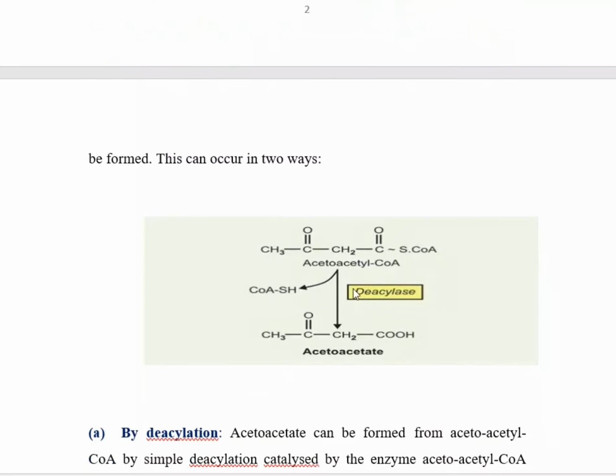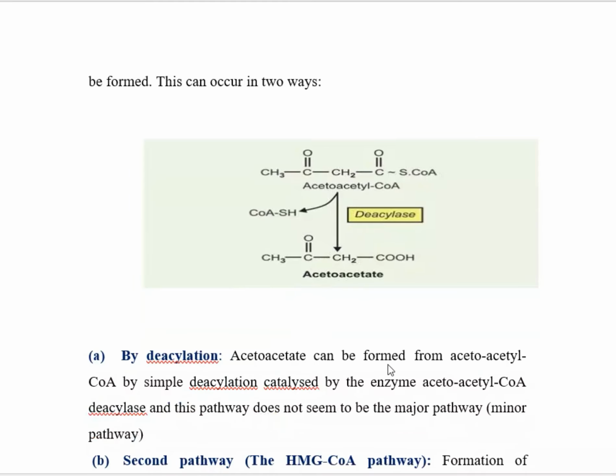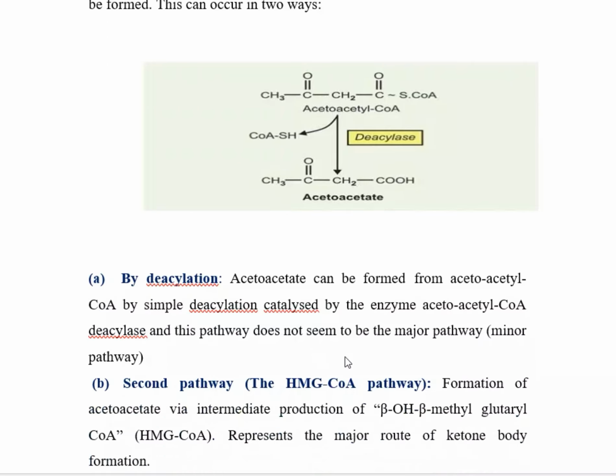Acetoacetate can be formed from acetoacetyl CoA by simple deacylation, catalyzed by the enzyme acetoacetyl CoA deacylase. This does not seem to be the major pathway; it is the minor pathway. But the second pathway is very important. This is the major pathway.